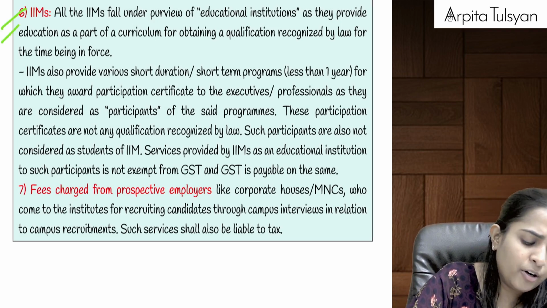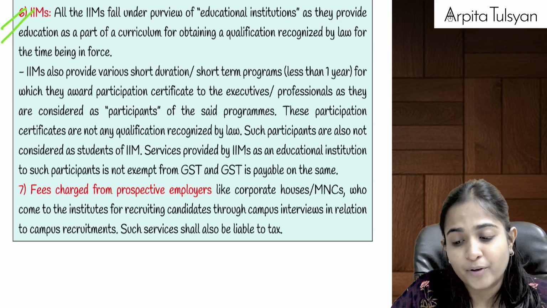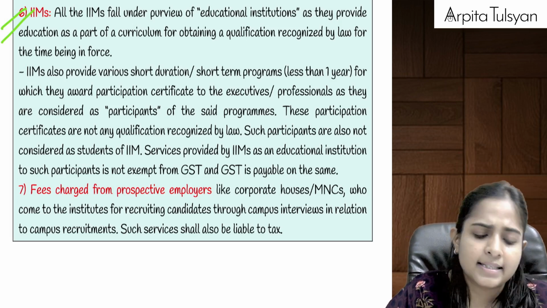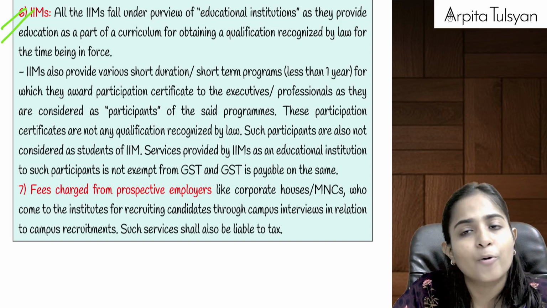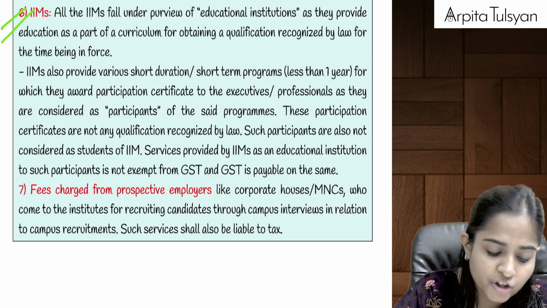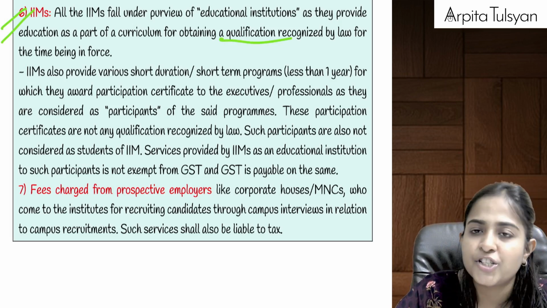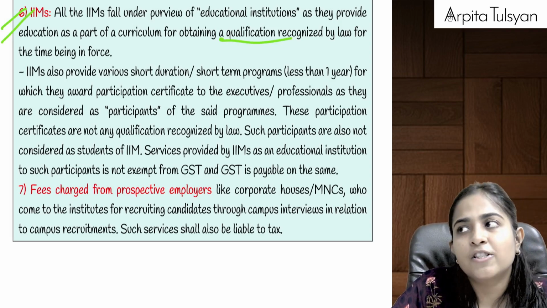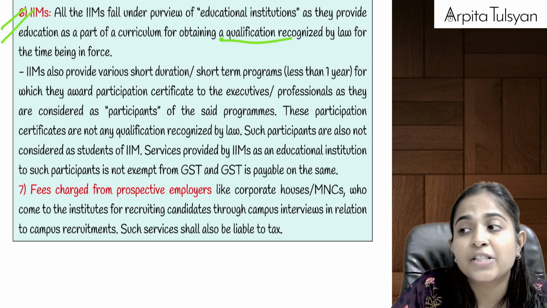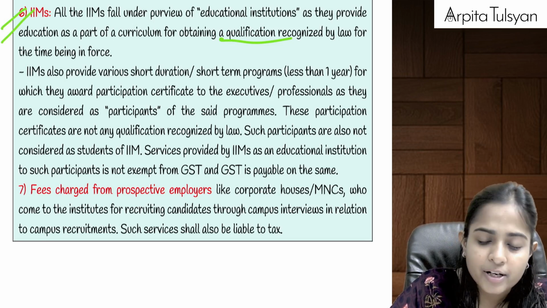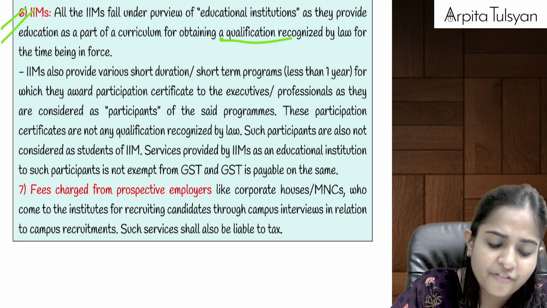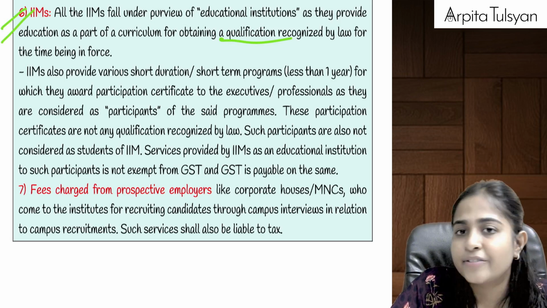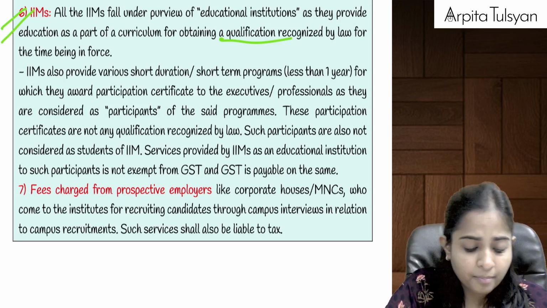Then going on to the next point, the IIMs, Indian Institute of Management, etc. IIMs are normally considered educational institutions because they are providing a degree. They are type 2 educational institutions because they are providing a qualification recognized by law. The degree provided by IIM is recognized by the IIM Act, so it becomes a type 2 educational institution. Any services provided by it to the students, faculty and staff will be totally exempted from GST.